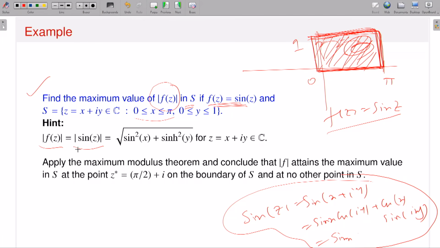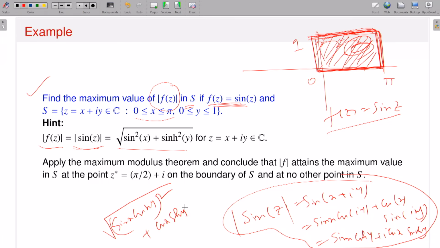Then you can conclude that sine z is sine x cosine hyperbolic y plus i times cosine x sine hyperbolic y. Then modulus of sine z is the square root of (sine x cosine hyperbolic y) squared plus (cosine x sine hyperbolic y) squared. Then you use the formulas sine square x plus cosine square x is equal to 1, and cosine hyperbolic square y minus sine hyperbolic square y is equal to 1. So using that, you will be able to conclude that modulus of f of z, which is modulus of sine z, is the square root of sine square x plus sine hyperbolic square y, where z is in C.